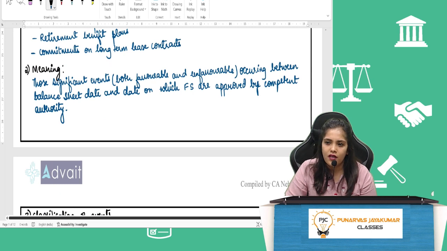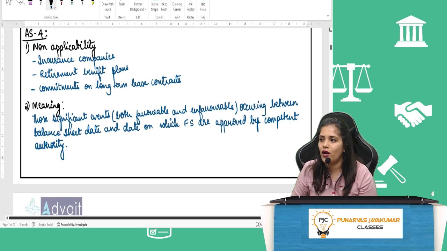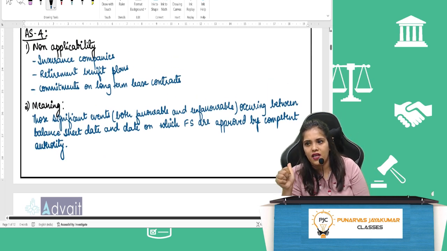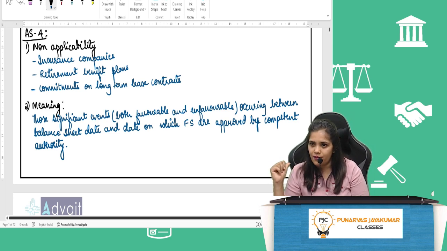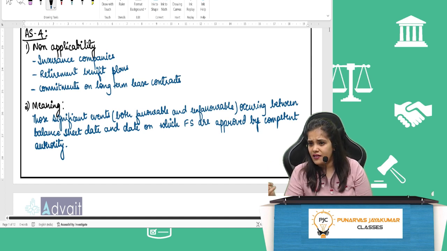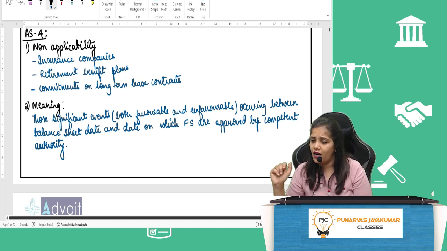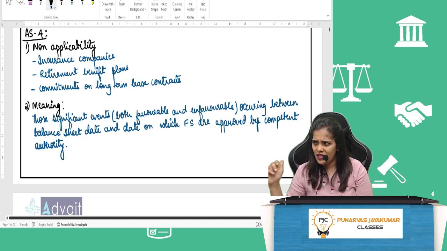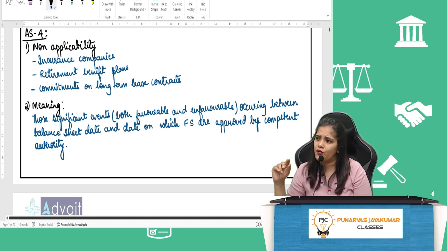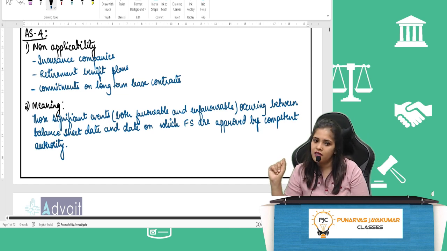Now, one more thing. Accounting Standard 4 is not applicable to insurance companies because they are covered by IRDA, Insurance Regulatory and Development Authority. Any retirement benefit plans, because they are covered by Accounting Standard 15. Commitments on long-term lease contracts, because they are covered by Accounting Standard 19, Leases. ठीक है?